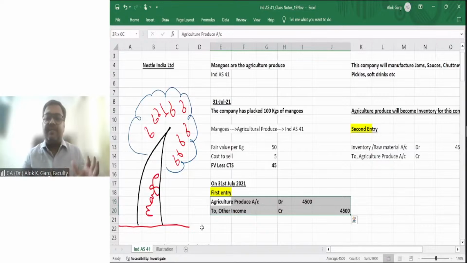So Nestle, this company has plucked 100 kgs of mangoes. Now what will this company do?